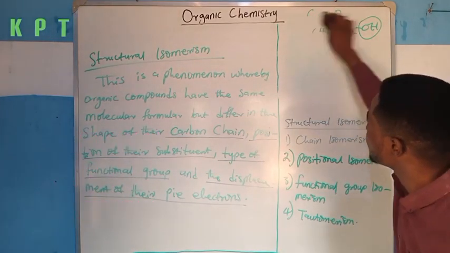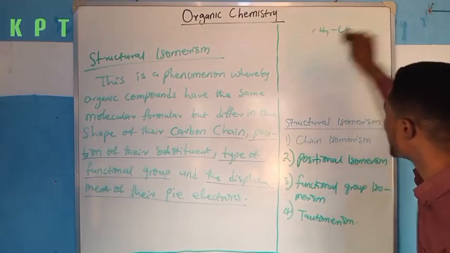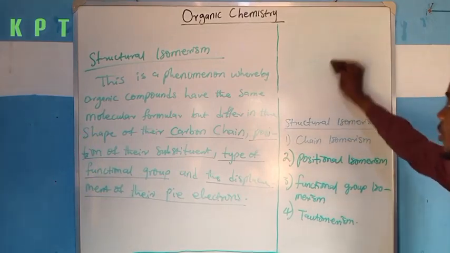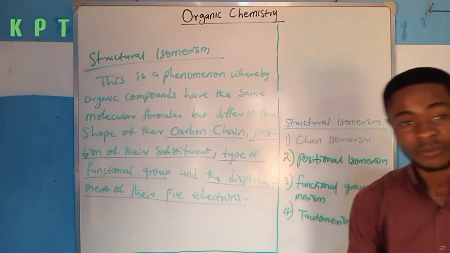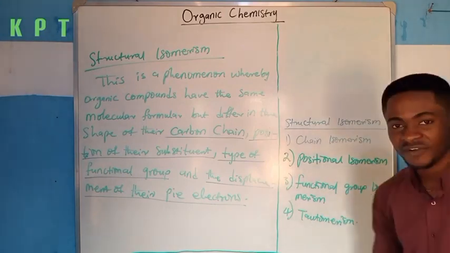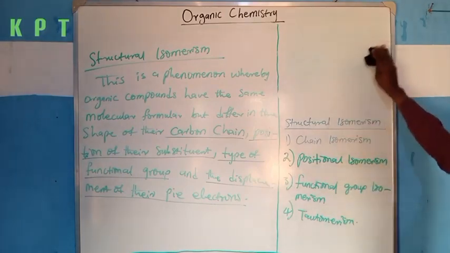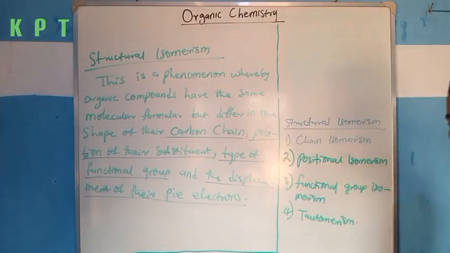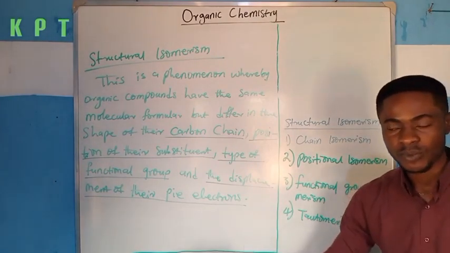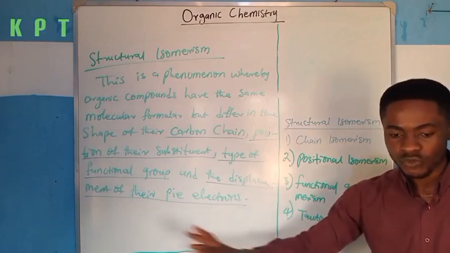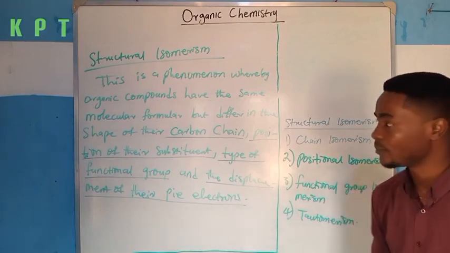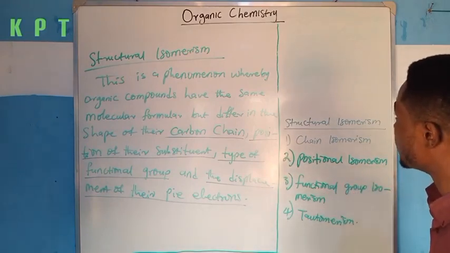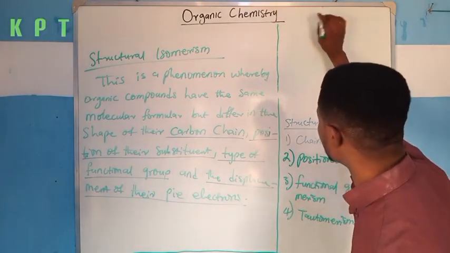The next type of isomerism under structural isomerism is functional group isomerism. This is a type of isomerism whereby two or more organic compounds have the same molecular formula but differ in the type of functional group they have. The type of functional group the two isomers have will not be the same. This example is clearly found in the case of ethanol and dimethyl ether.